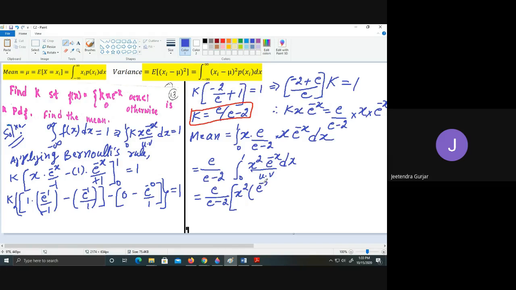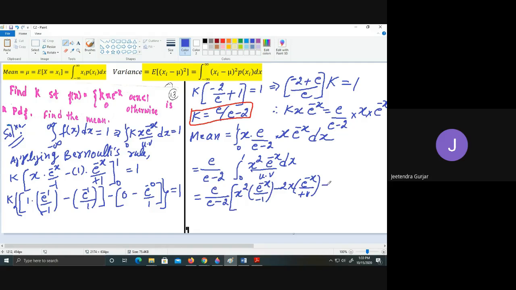It is e raised to minus x upon minus 1, minus differentiation of x square, which is 2x. Again, integration of e raised to minus x as it is, divided by minus 1 into minus 1 will become plus 1. So I will write only e raised to minus x upon plus 1.